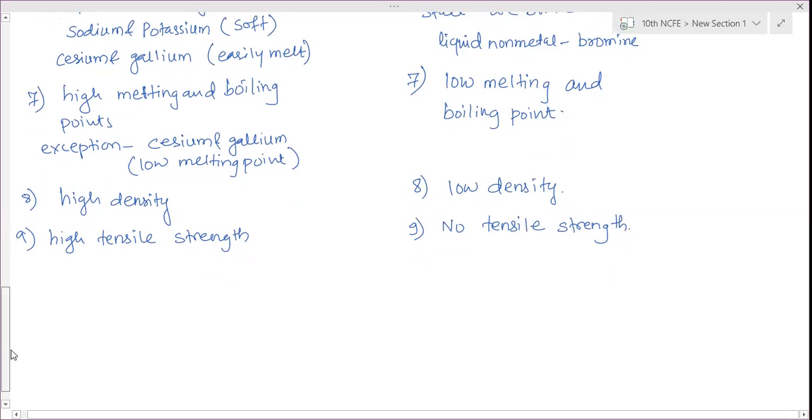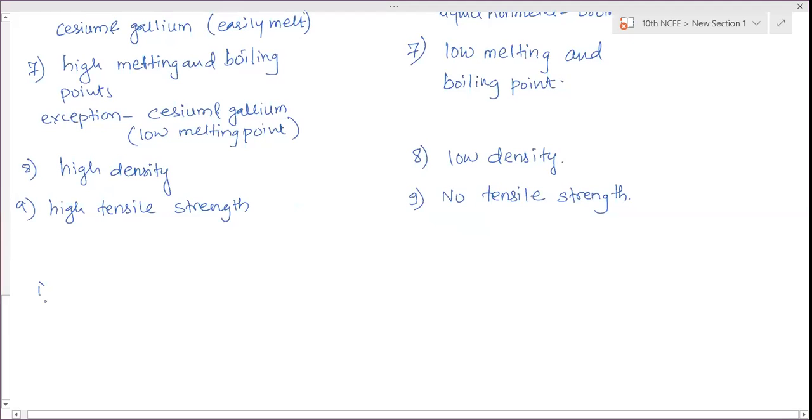Now some important points to remember from this part, write it down. Some exceptions. Hard solids: metals are hard solids and have high melting point and boiling point.